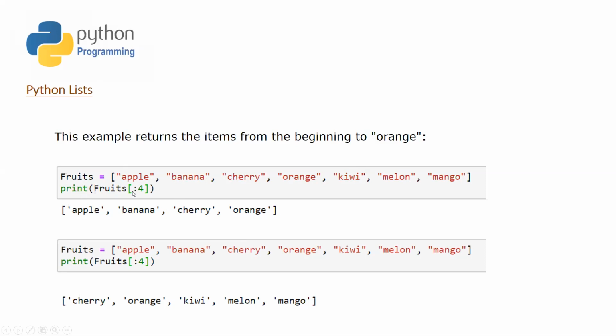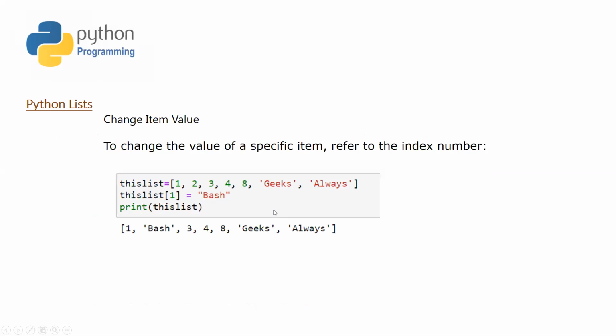That means from the 0th element up to the fourth element. So this is the fourth element, excluding it. So this slicing will give me that portion from this list. The other thing in Python is that these lists are mutable. That means you can change the values of a list.